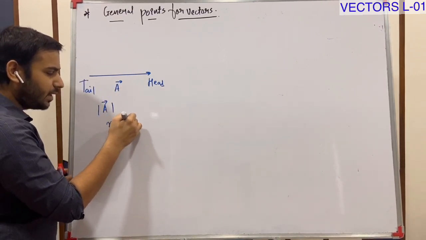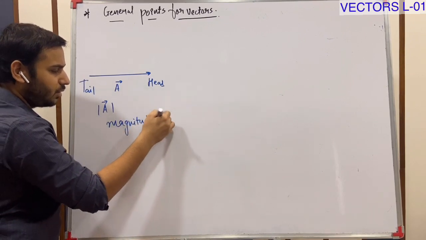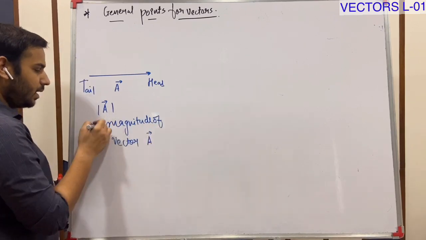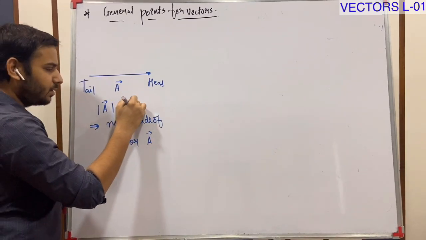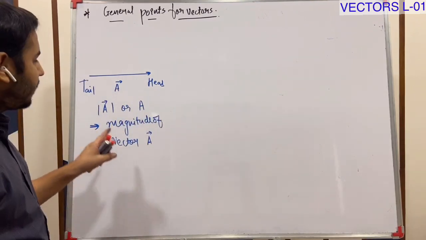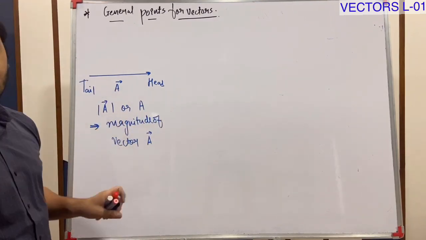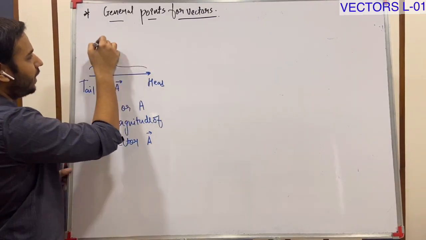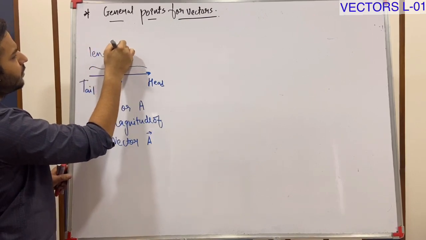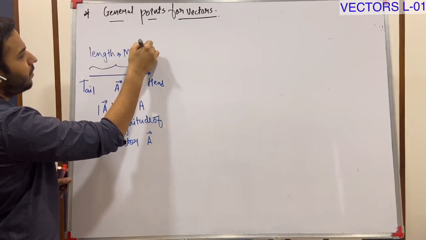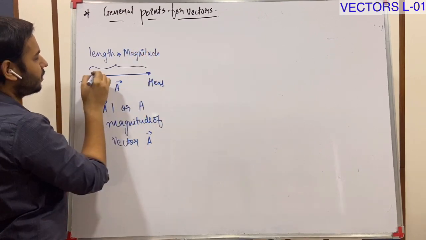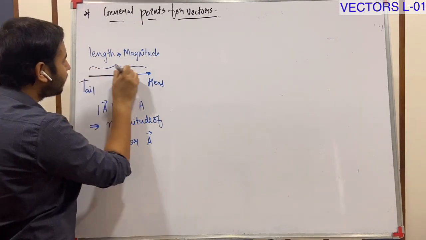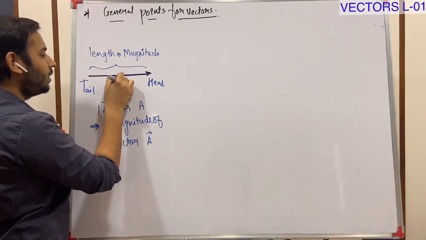If you have not written yet, please write this down. The magnitude of vector A can be represented by mod A or only A. Now, the length is equal to the magnitude. This we have studied in vectors.